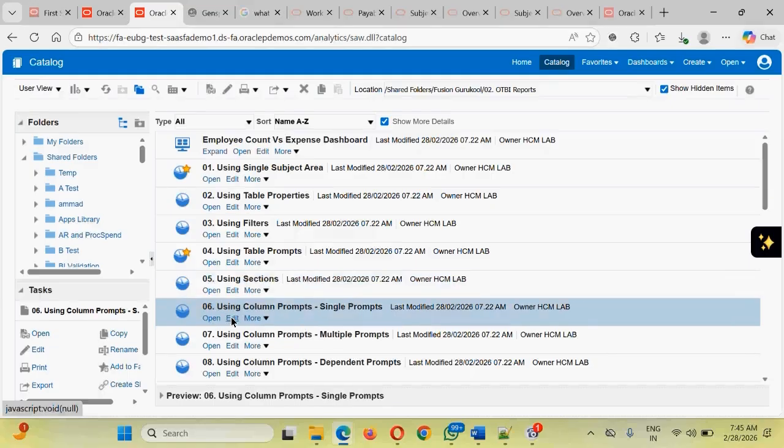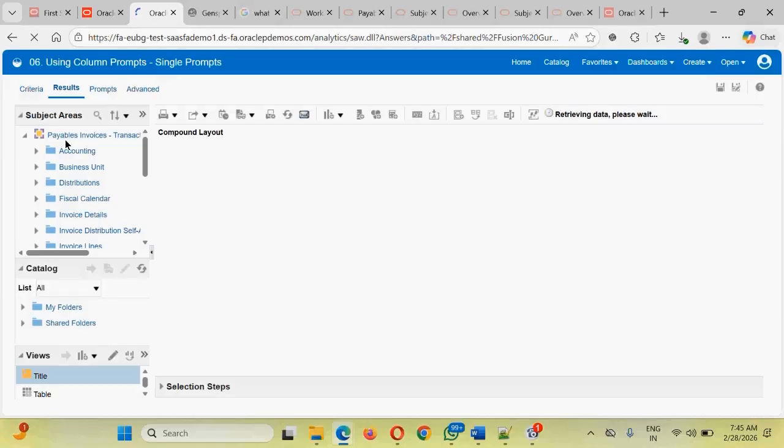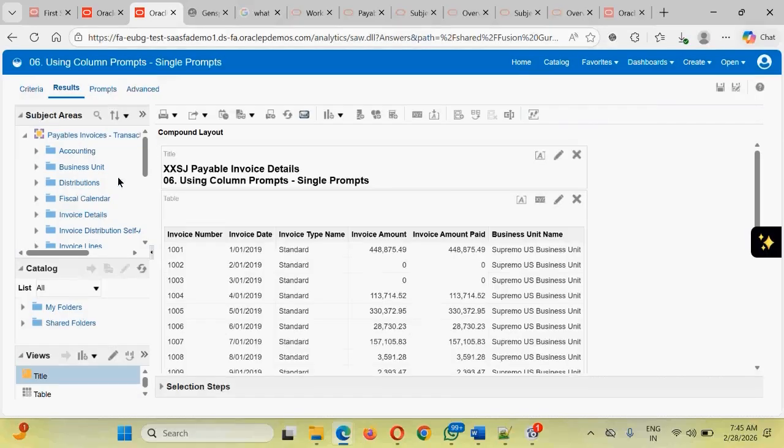Okay, in addition to that, guys, there is a third thing that we need to learn, that is column prompts. If you open this particular analysis, the sample that we have created, this sample is also based on the payables. See, this same thing I have selected, and see, these many things have been displayed here. So what do you want, guys? The thing that you're trying to do while accessing, to hold the handle and all, the same thing can be done from here also.